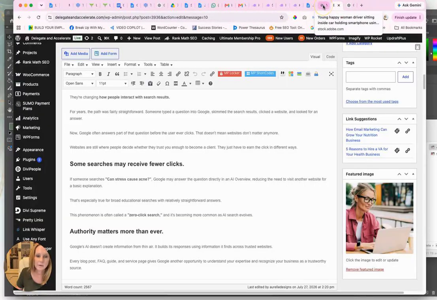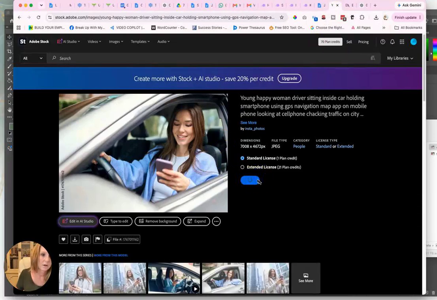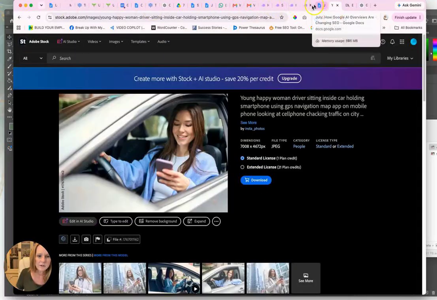Y'all have a tabs problem. I'm sure y'all do too. Like, you have 1,000 tabs open. Well, not 1,000, but literally there's probably 15 or 20.